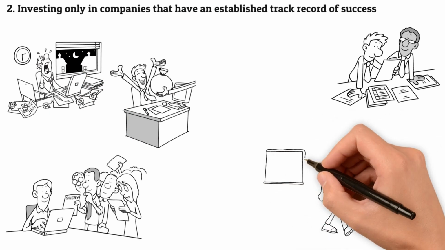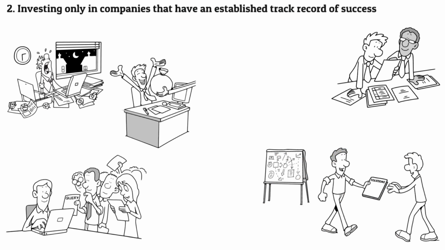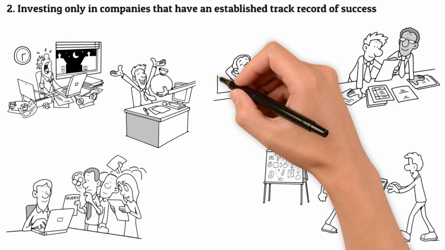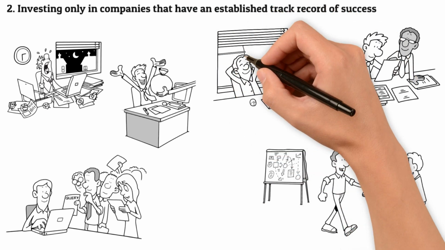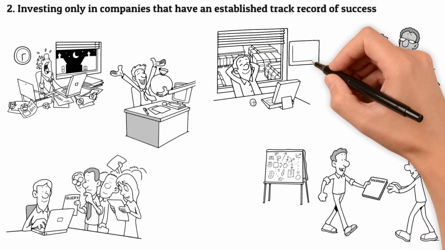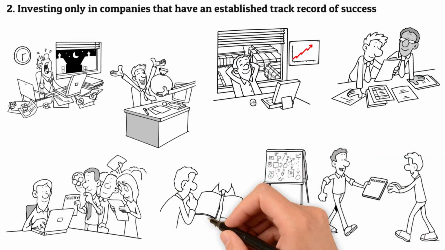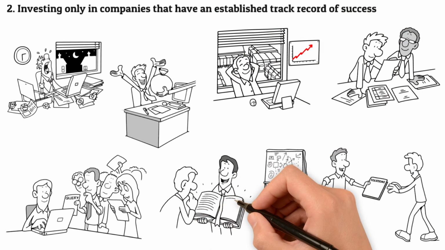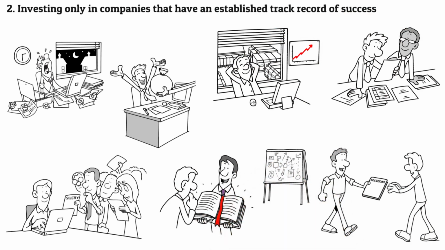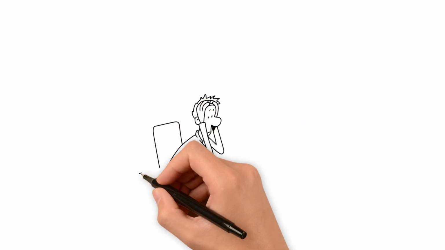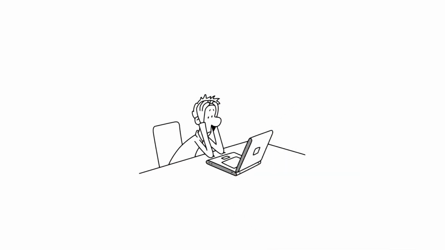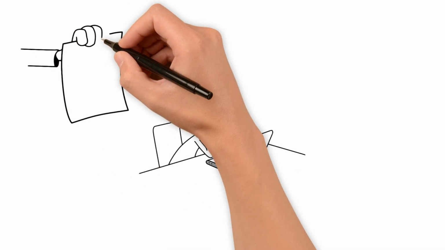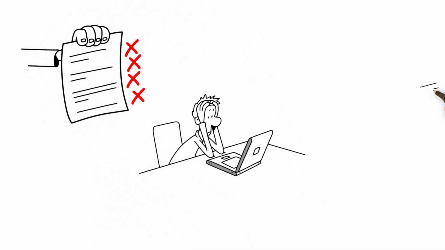Typically, investment companies have an established track record by having a long history. This can be as little as 10 years and up to 50 years or more. Investment companies with a less established track record should be approached with caution. They may not be reliable partners in achieving your financial goals for reasons such as poor performance, lack of transparency, or the possibility of fraud.